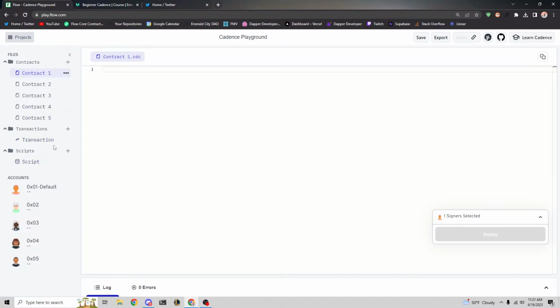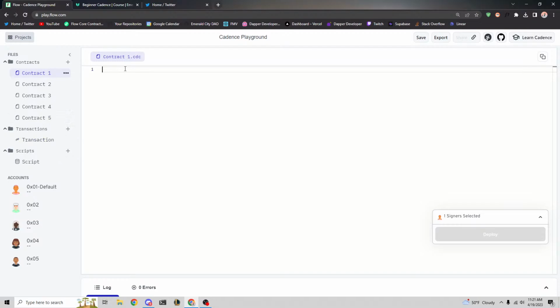The first thing you're going to notice is that contracts, transactions, and scripts are all different, right? Contracts are in the contracts folder, transactions are in the transactions folder, and scripts are in the scripts folder. This is unique to Cadence, where the contract, transactions, and scripts are actually different files. In the Solidity world, it all comes from the contract, but enough with Solidity. It's a garbage language. Let's focus on Cadence, okay?